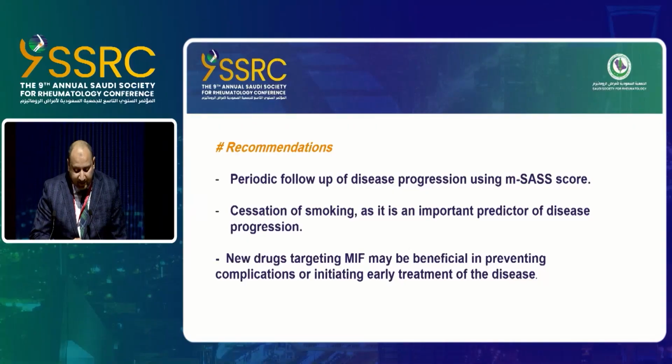The limitations of our study: we didn't investigate the expression pattern of the macrophage migration inhibitory factor receptor CD74, and there was a relatively small sample size with lack of follow-up in some patients. And our recommendation: periodic follow-up of disease progression using the modified Stoke ankylosing spondylitis spinal score and the cessation of smoking, as it is an important predictor of disease progression, and a new drug targeting macrophage migration inhibitory factor may be beneficial in preventing complications or initiating early treatment of the disease.